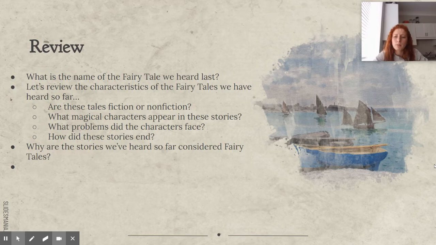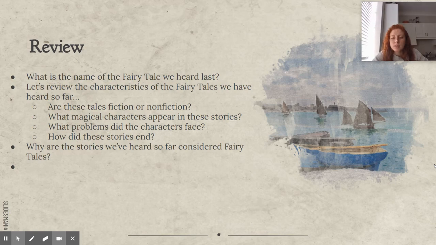What were some of the problems that the characters in these stories faced? What about in Sleeping Beauty? The princess was cursed. What was her curse? That she would prick her finger on a spindle and she would die. But one of the other fairies made it so that instead of her dying, she would just fall asleep for 100 years. But that's still a problem.